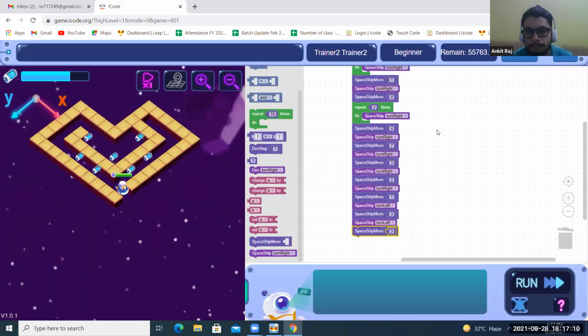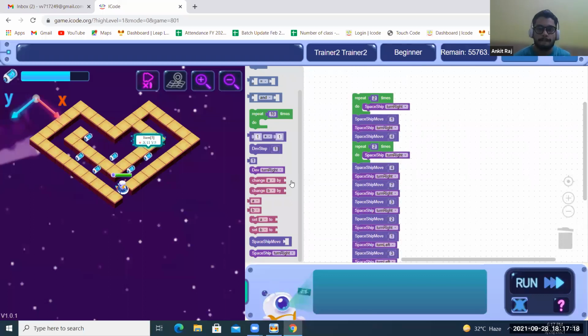So what was happening? Someone told something like it will move 10 steps. Nowhere it will move 10 steps, children. Nowhere it will move. Some others repeat to 10: spaceship turn right, spaceship move 4.